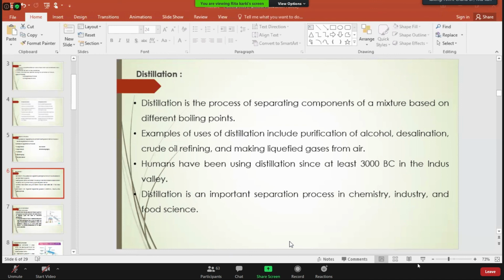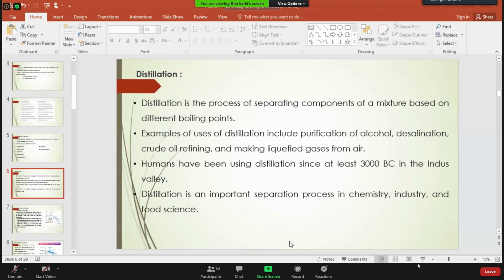This distillation process is a very important technique that is used in every field. It is used in chemistry. That means it is used in purification of alcohol, which is chemistry, and for the refining of crude oil, which is also a part of chemistry. It is used in industries and factories which prepare beverages and varieties of food materials. Similarly, in food science also, we use the distillation process.